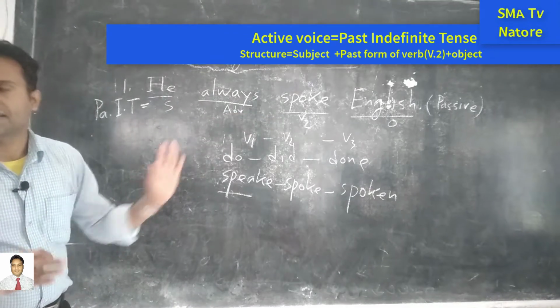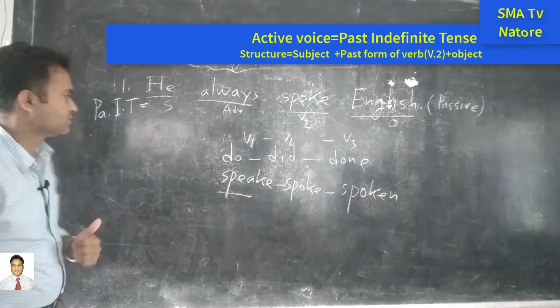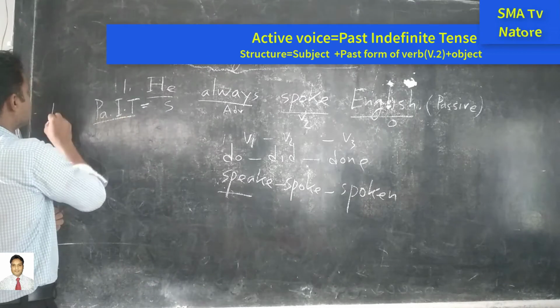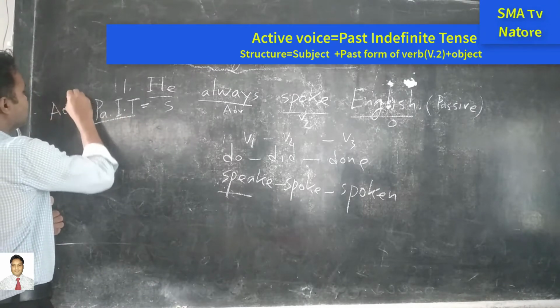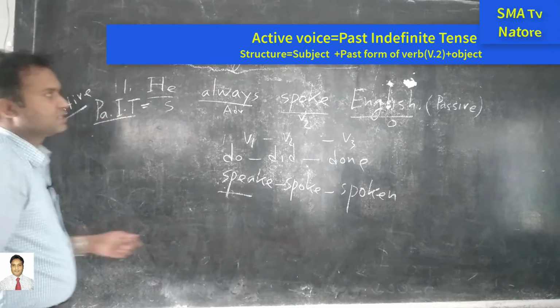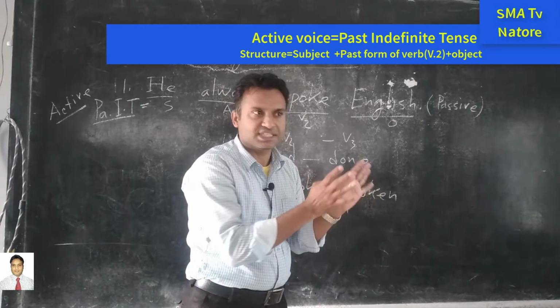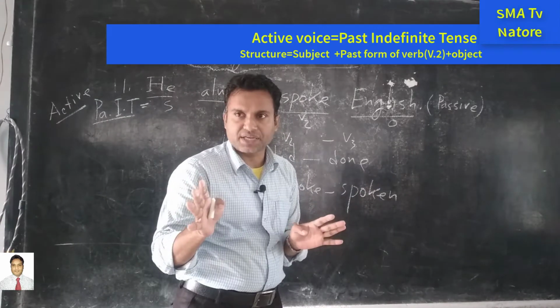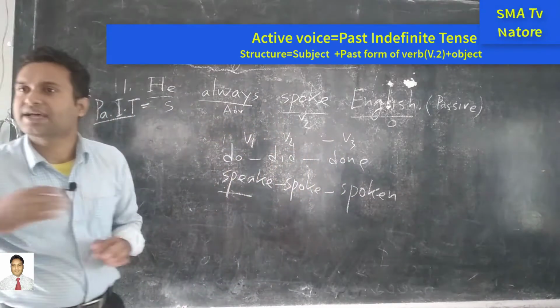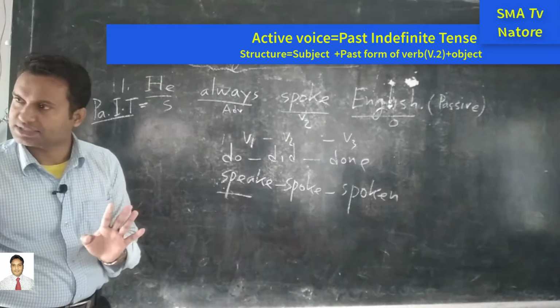So we can say that this is the active voice. Its other name is past indefinite tense and active voice, because the question says you have to make it passive. So you have to recognize that this sentence is in active voice. Do you understand?